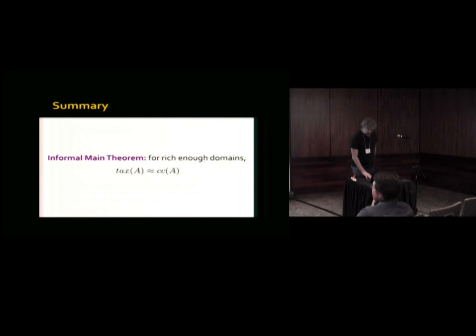Okay, so going back to the original wrong statement: unless you're in a very small domain, but if you have a large, significant enough domain that you can do this trick and take the menu and turn it into a valuation function, then, putting aside these tiny tie-breaking details, the taxation complexity is really the same as the communication complexity. The lower bound is strong, and it's almost tight up to these small things.